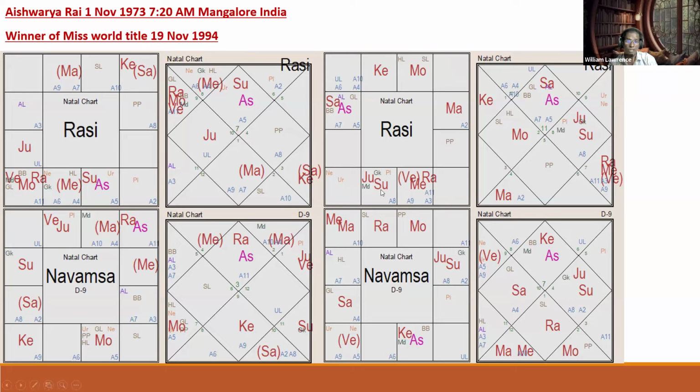It is connected with Sun and Moon. Exalted Moon is also aspecting. It's not only Jupiter, but now we are only talking about Jupiter. For such a big win you need Saturn and other planets also. But here I'm only giving you the highlight for Jupiter alone. So if it's incomplete, you can't say she just won because of Jupiter transit. Yes, Saturn plays a role. Saturn's connection, Rahu, Ketu, everything will play. But here, to make it simple, I'm just giving you Jupiter to Jupiter. That's all.